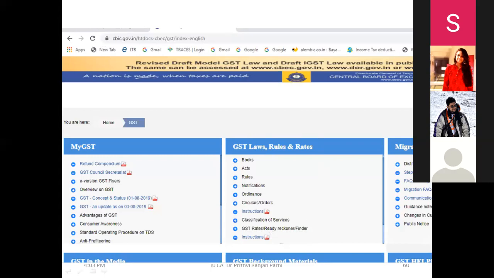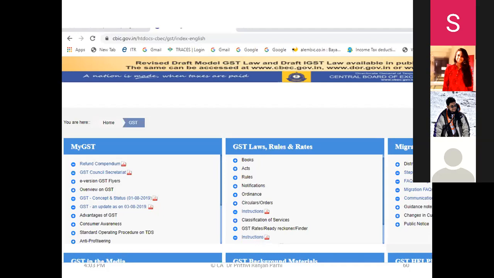We don't believe in memory-based learning. You need not memorize any rate, but you need to know where we are collecting these rates. You should know what is the source. As people say, a good lawyer need not know the law; he can refer to the book, he can Google it.